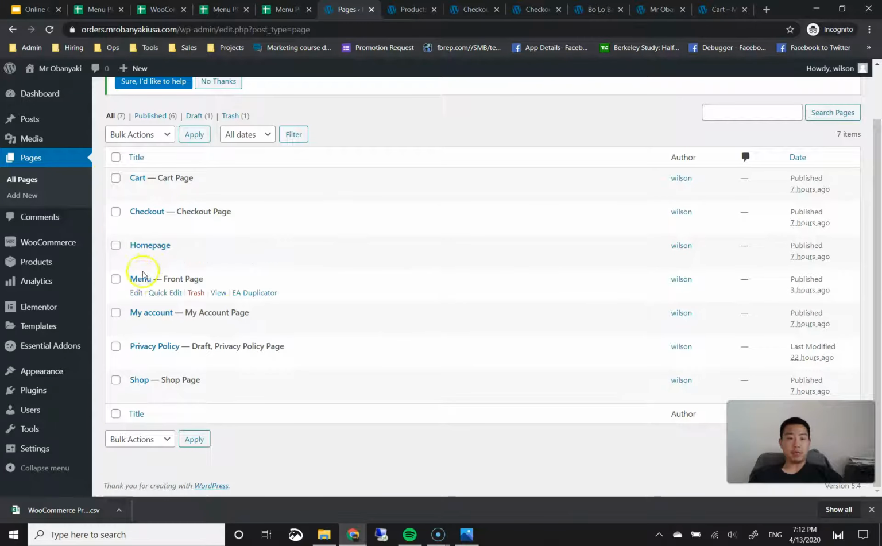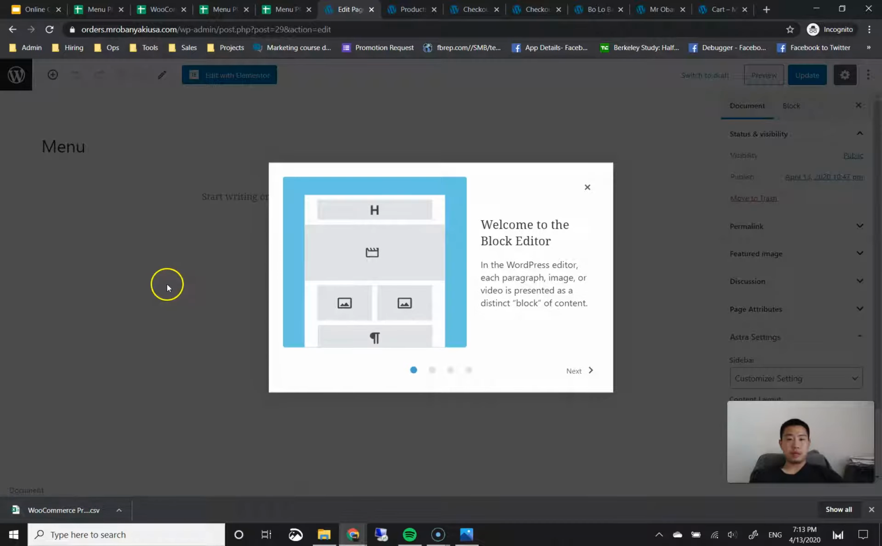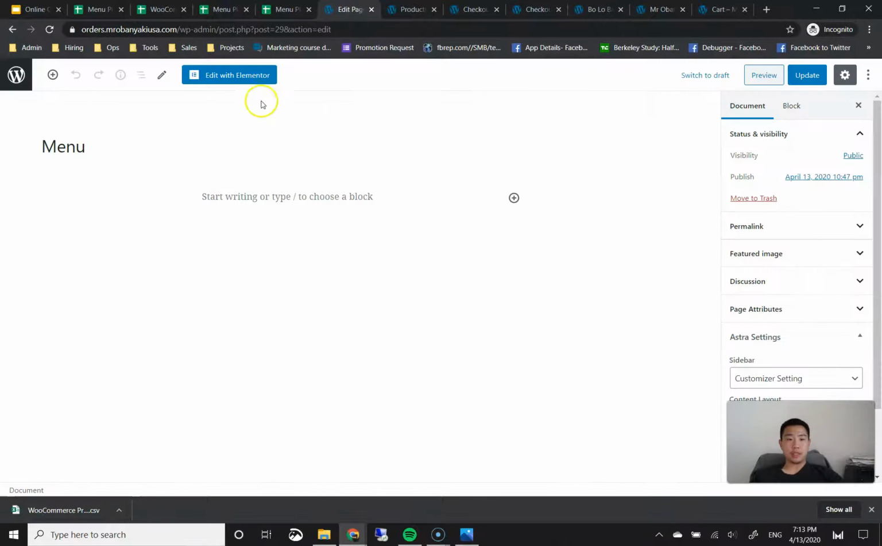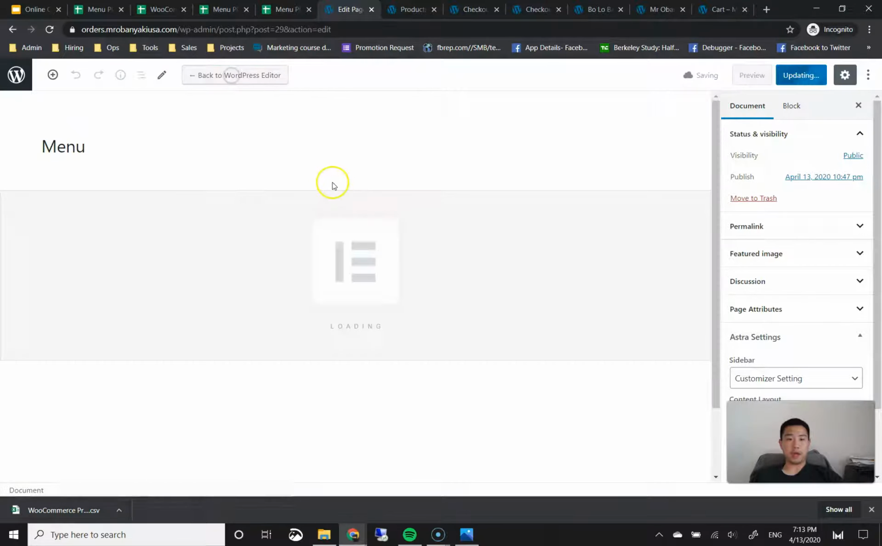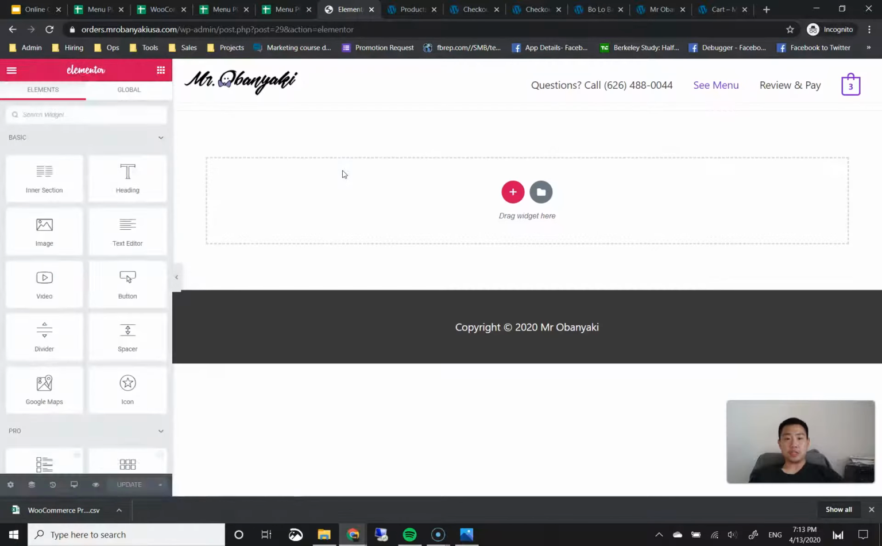Okay, the page we want to design is this menu page. So we're going to click on menu. We're going to exit this out, and then we're going to see this blue button up here called Edit with Elementor. So we're going to click on that. And now you should see what I was trying to explain before. We have a bunch of widgets on the left side, and then we have a website which we can drag it into right here.